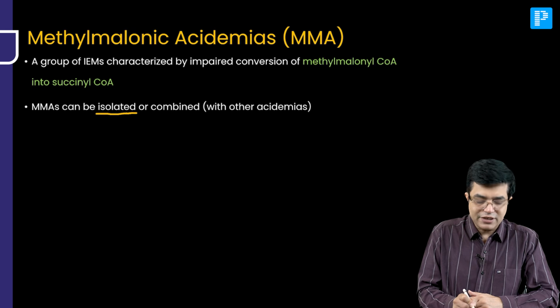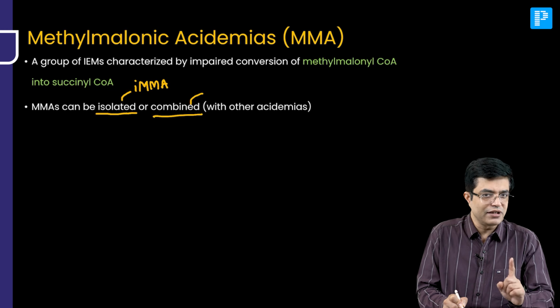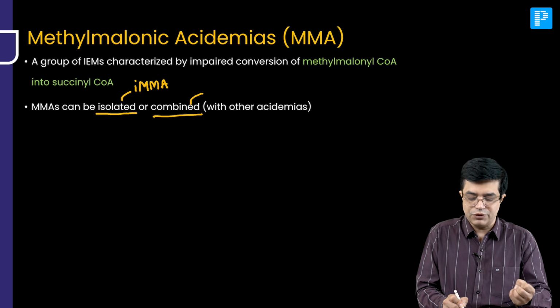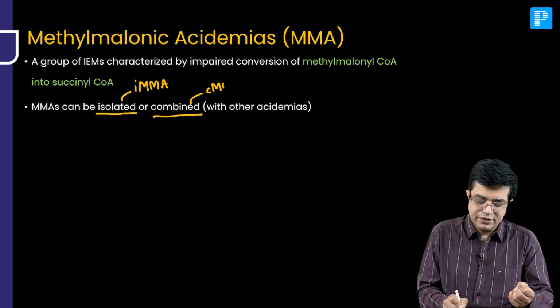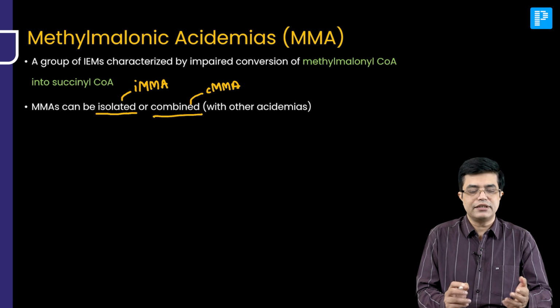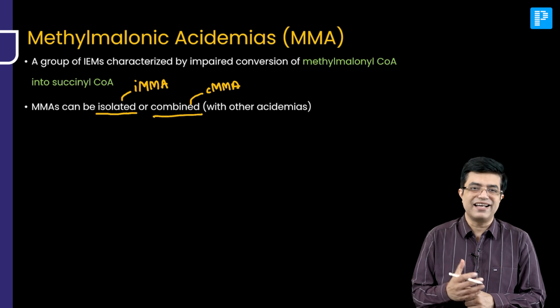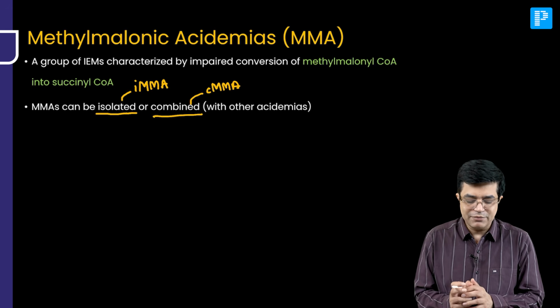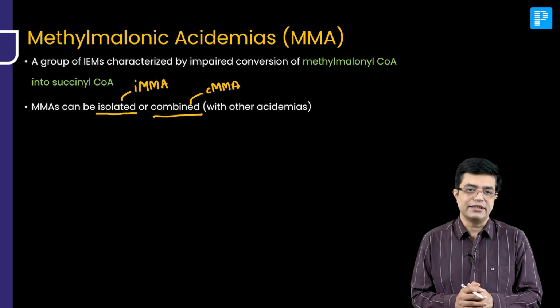So basically MMAs are of two types. Isolated ones are also called small i MMA, and combined MMAs are also sometimes written differently. This nomenclature is not there in Nelson, but in other review articles. I'm taking the help of many textbooks to give you a summarized view. This question which was asked in NEET SS 22 you will not directly find given in Nelson, so we have to push the boundaries a bit. So MMAs can be isolated or combined with other acidemias.